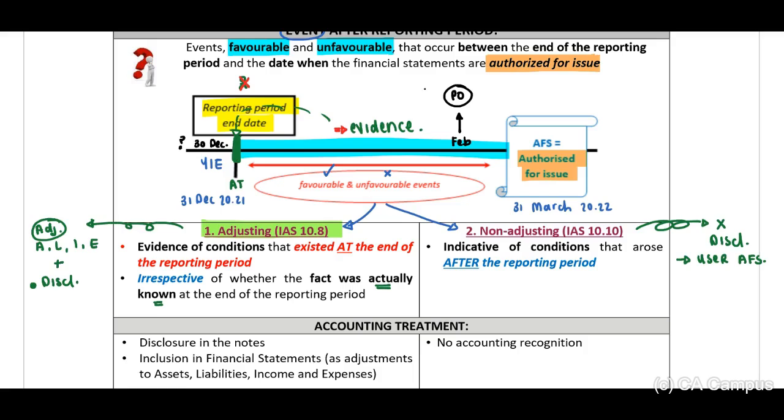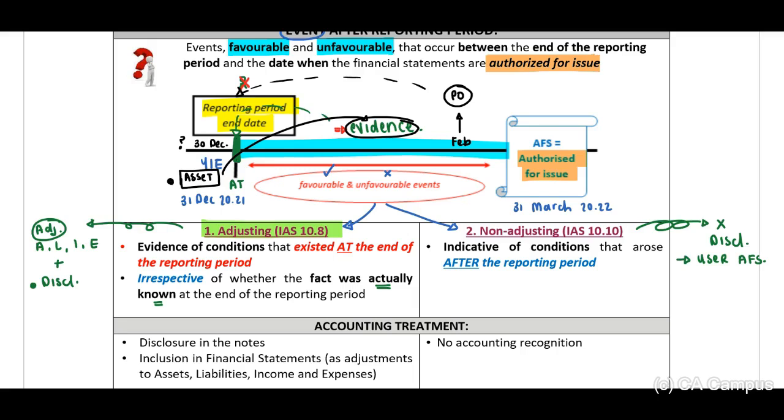We will have to recognize that liability. Okay. Another example. If we had an asset at year end, we've got this asset and there was a bit of an indication of a possibility of impairment, but we did not impair. And now there's clear evidence that we will have to impair that asset. We will have to impair the asset.